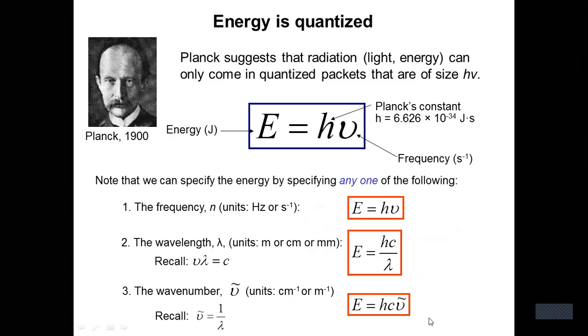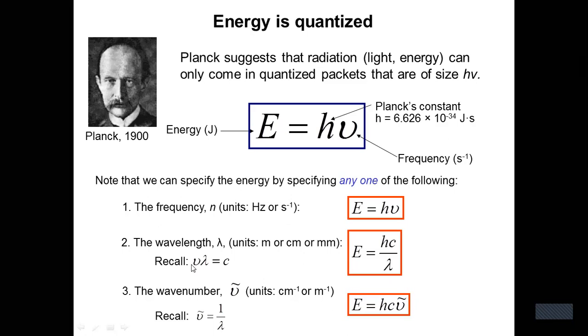We know the Einstein equation, energy equals h nu, where h is the Planck constant having value 6.626 into 10 to the minus 34 joule second, energy is in joule and frequency nu is in second inverse.